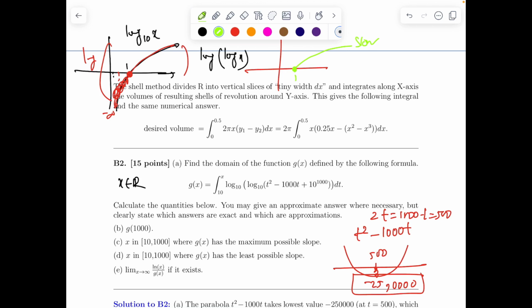So the integral consists of the interval 10 to 1000. The value of t square minus 1000 t is in the window minus 25 into 10 to the power 5 to 0, as you can already see, in this interval, यहाँ से यहाँ तक जा रहा है. Okay, and this has no practical effect on the order of magnitude because 10 to the power 1000 will be too big.